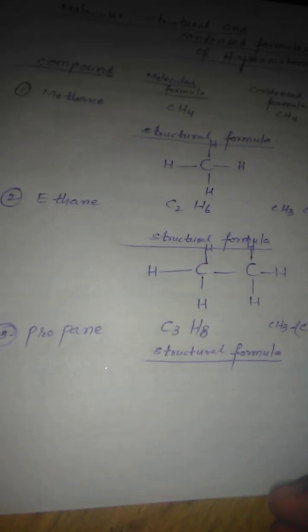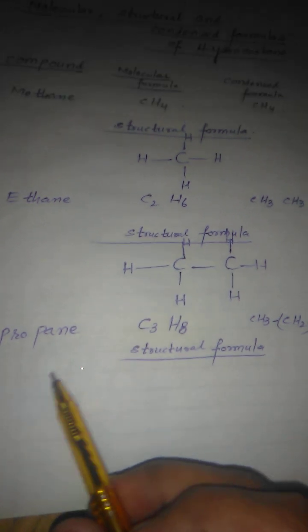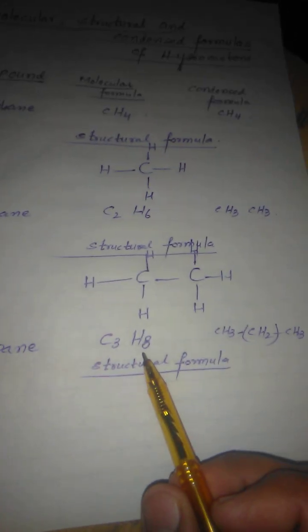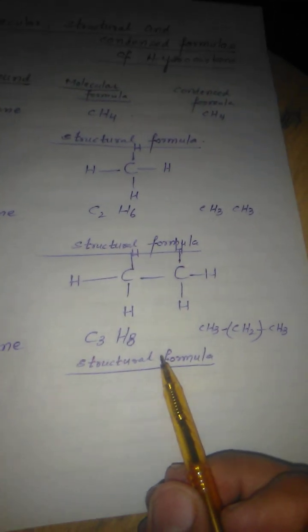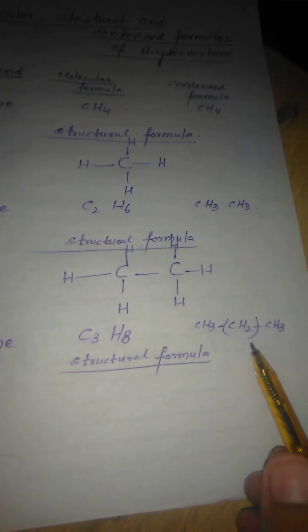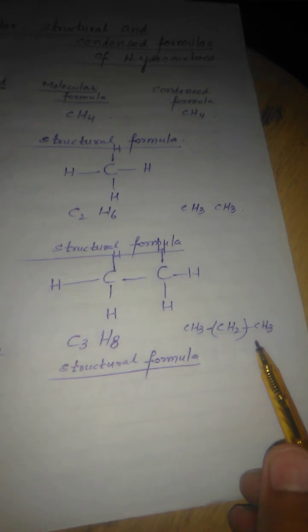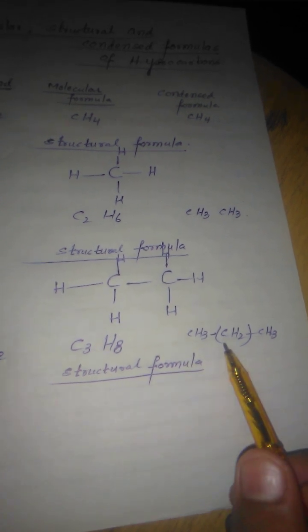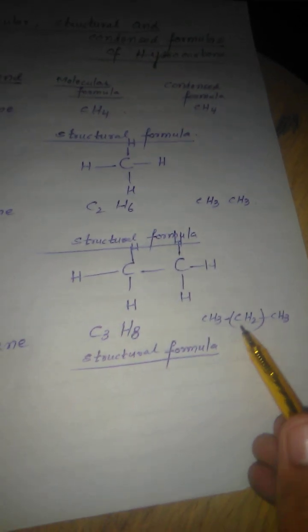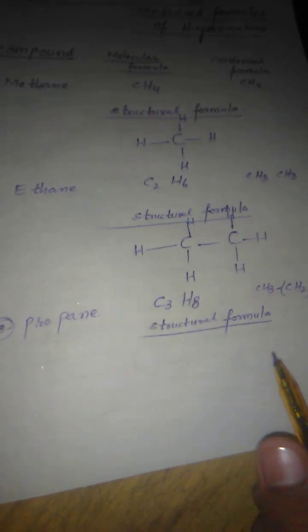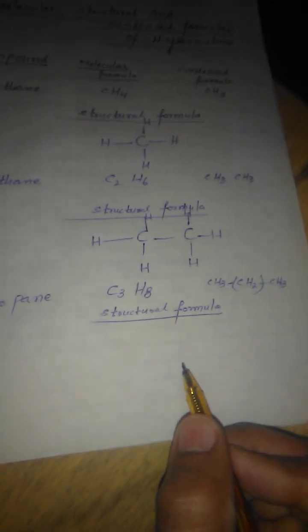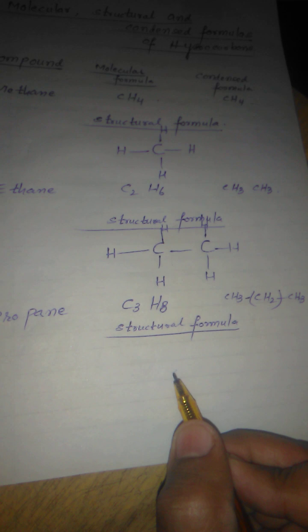So the next compound we have to write is named propane. What is the molecular formula of propane? C3H8. So the condensed formula of propane is CH3CH2CH3. Now we have to make the structural formula of propane.